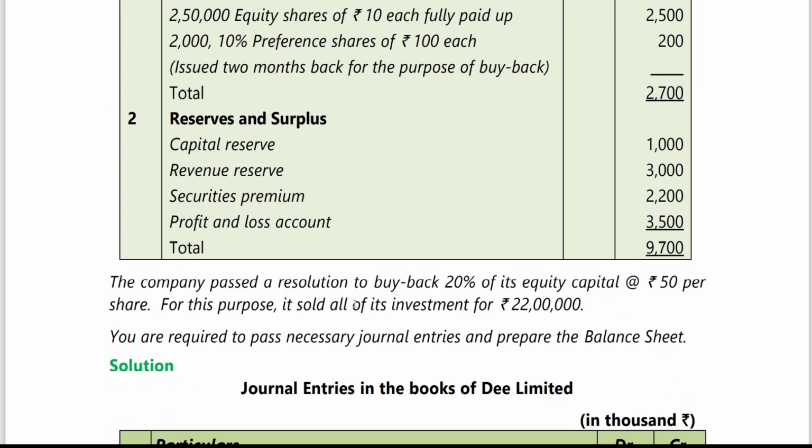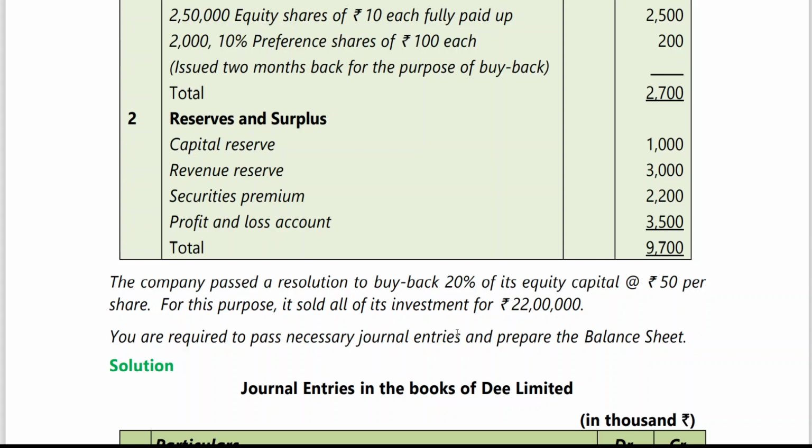The company passed a resolution to buy back 20% of its equity capital at the rate of 50 rupees per share. For this purpose, it sold all its investments. Sale of investment is for providing the funds. Now, the source for buyback is the 3 points I have told you. Source is different, funds is different. Funds is for making the payment. The source is to satisfy the legal requirement. The same logic you have learned for redemption of preference shares: Section 55 legal provisions are different, funds is different. If you have the recorded lecture, you can listen to that.